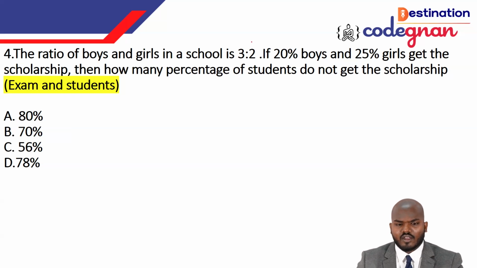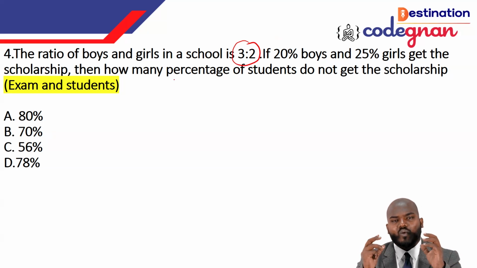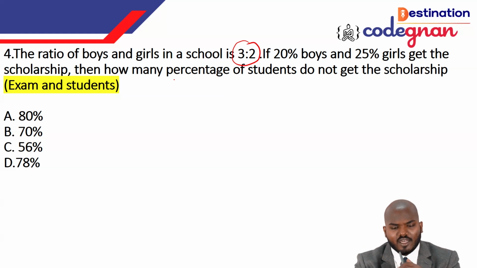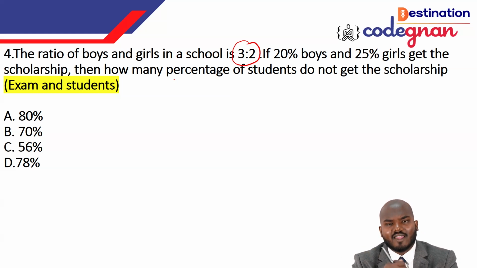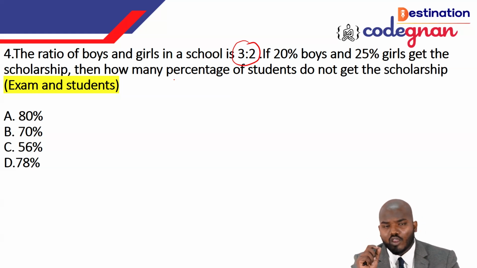So they are giving the ratio like 3 and 2. It doesn't mean that there are 3 boys and 2 girls. A ratio means something like a quantity comparison only. They clearly mention 20% of boys and 25% of girls. Then guys, you need to be very careful in this particular step. You shouldn't take 3 plus 2, 5 total students. You should not take that. The ratio is different. So if you want to find the real value, you need to call it some coefficient.